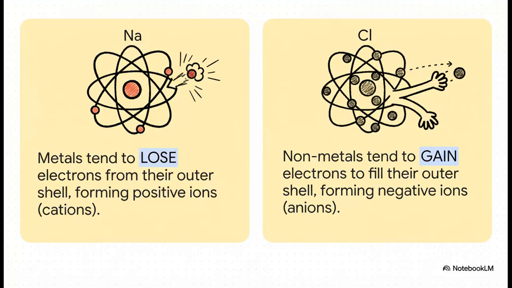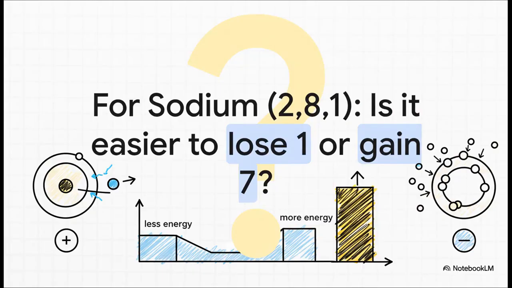And here we see the 2 different approaches. Metals, like sodium with its configuration of 2, 8, 1, find it much easier to just lose that one outer electron. But nonmetals, like chlorine with 2, 8, 7, find it much, much easier to gain one electron to complete their shell. Just think about it for a moment.